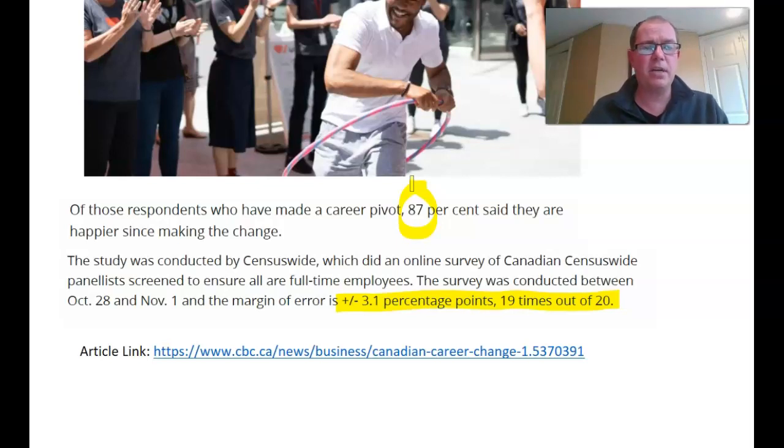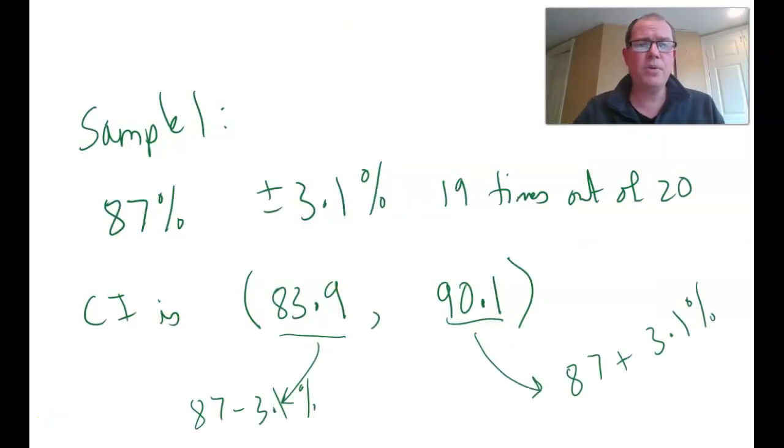And the margin of error is plus or minus 3.1 percentage points 19 times out of 20. What does that plus or minus 3.1 mean? And what does 19 times out of 20 mean? We're going to explain. So let's start with the plus or minus 3.1%, which is called a margin of error. So if we take our estimate of 87% and we add 3.1%, we get an upper bound for our confidence interval of 90.1. And if we subtract 3.1% from 87%, we get our lower bound for our confidence interval of 83.9. So that's what the plus or minus 3.1% means.